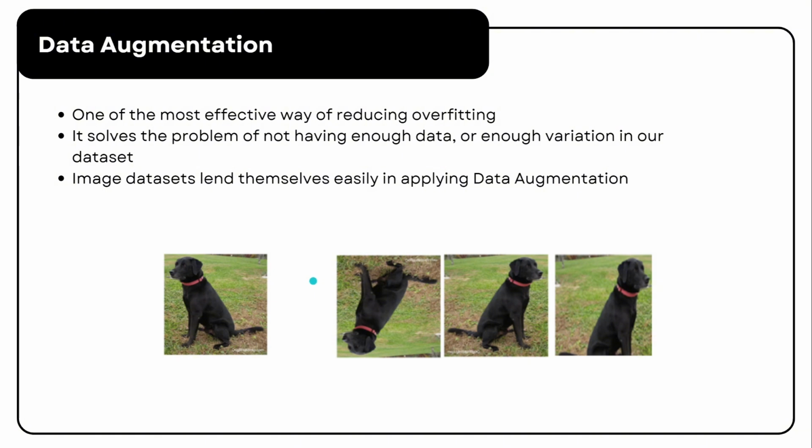So instead of collecting more real-world data, we can generate synthetic diversity in our dataset, making the model more robust and generalizable to unseen data.